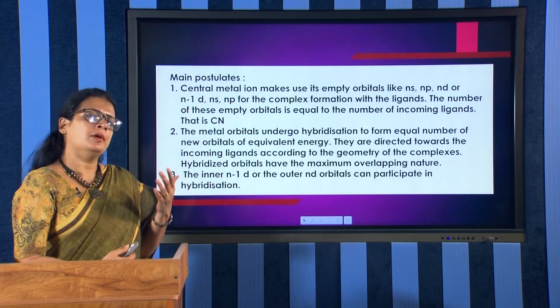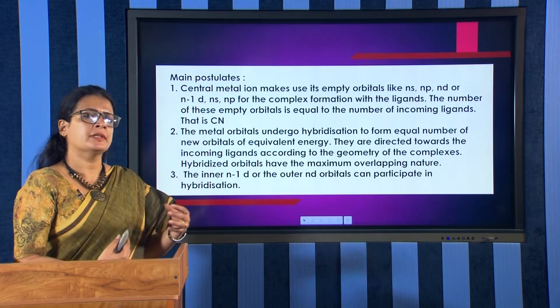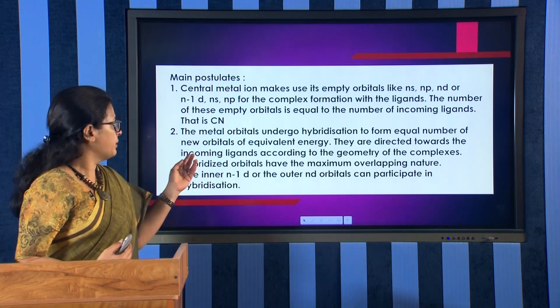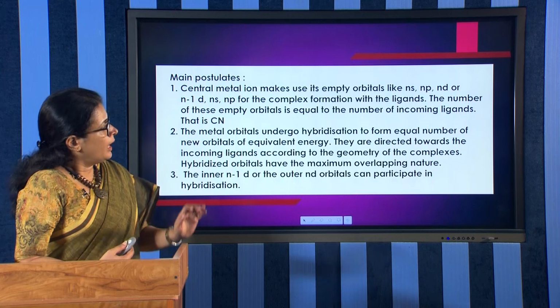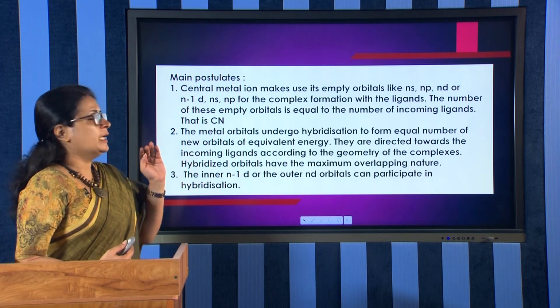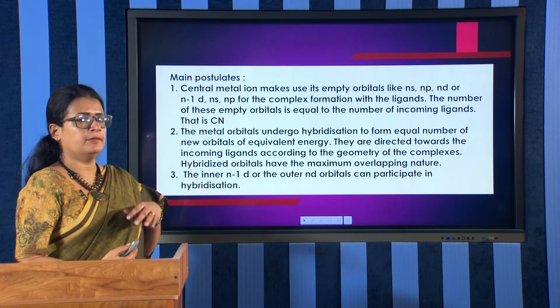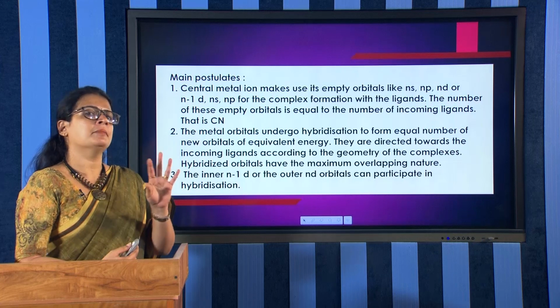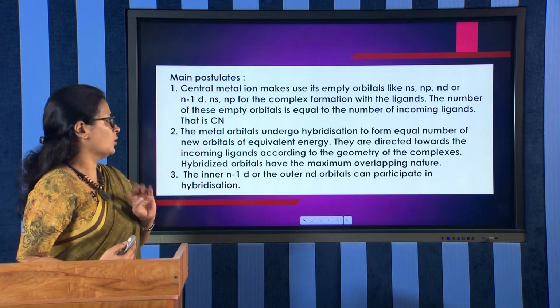The number of hybrid orbitals formed will be equal to the number of orbitals that take part in hybridization, and all these hybrid orbitals will have equivalent energy, that is the same energy. They are directed towards the incoming ligands according to the geometry of the complexes. The orientation of these hybrid orbitals will depend on the geometry of the complex.